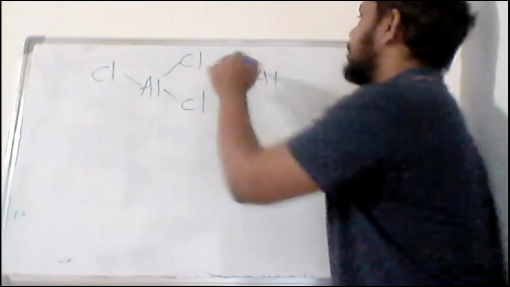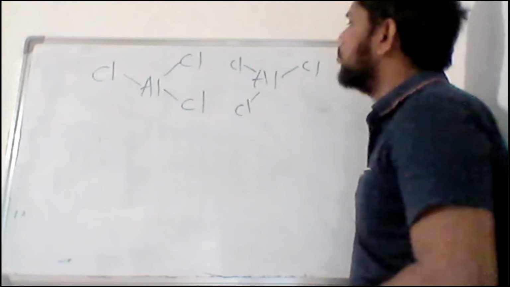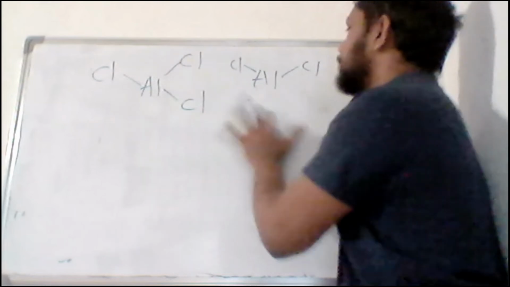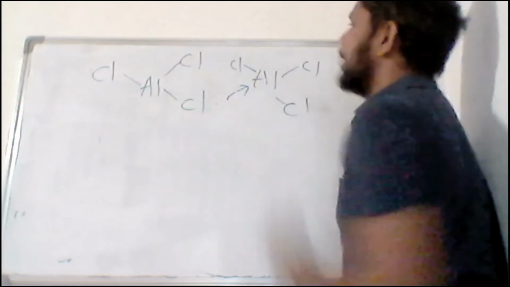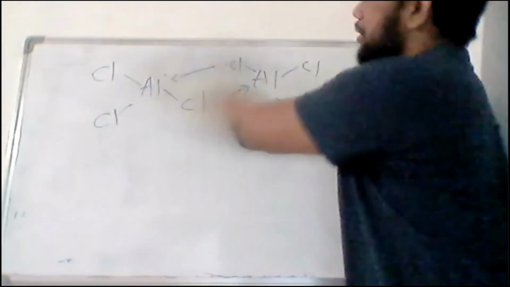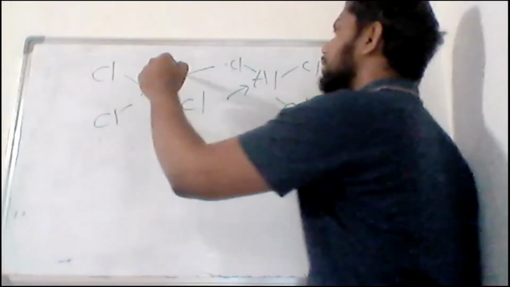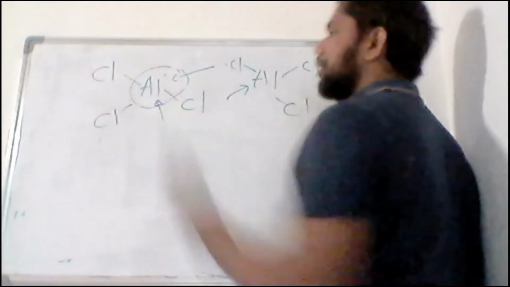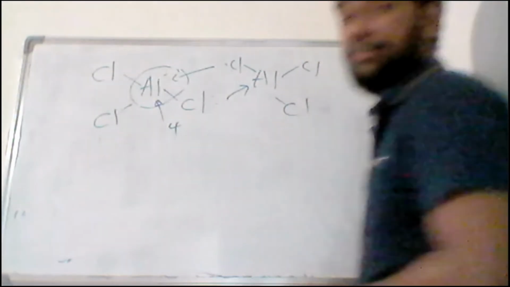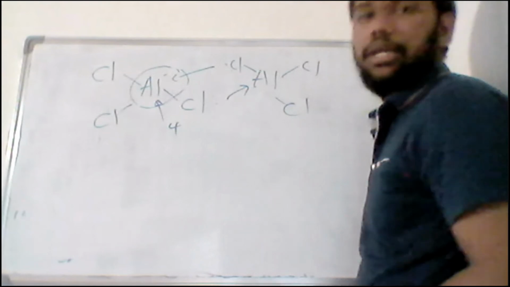But when it is in solid form, it quickly dimerizes. You can imagine what could happen here. One of these chlorines can be given to the other aluminium, and this could be here. This is the dimerization that can form. When it forms the dimer, you can see that the repulsion units around aluminium become 4, like 4 bonds. So when there are 4 bonds, the geometry around aluminium is going to be tetrahedral.